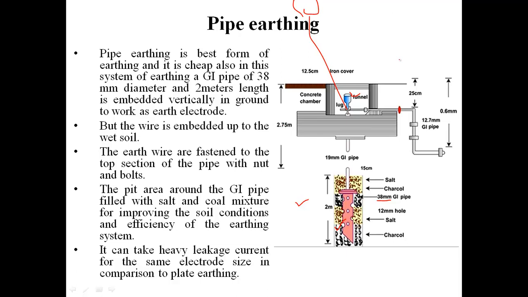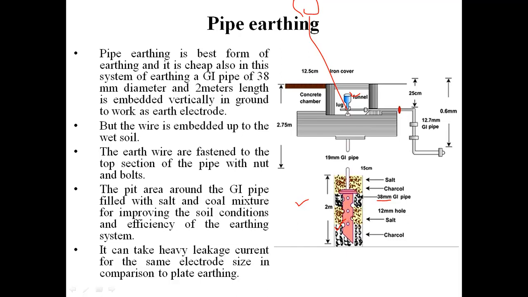There are basically two differences here in the pipe and plate earthing. The first one is the pipe as compared to the plate in terms of electrodes, okay, and second one is the dimension or geometry over which we have buried this electrode.